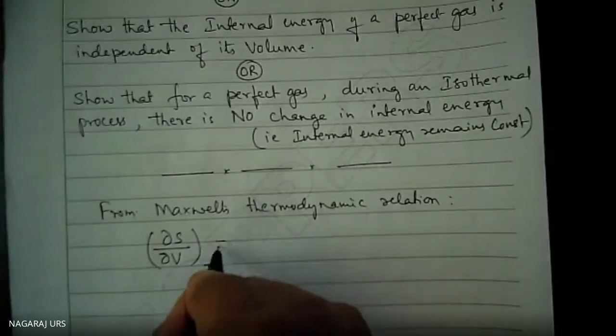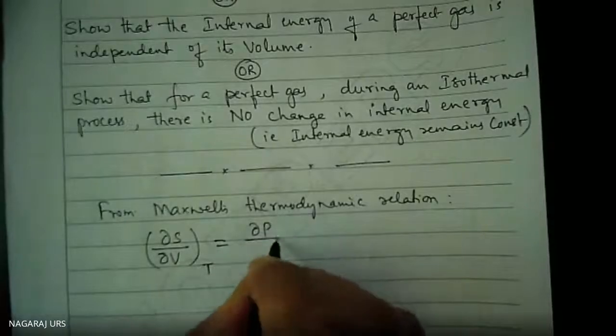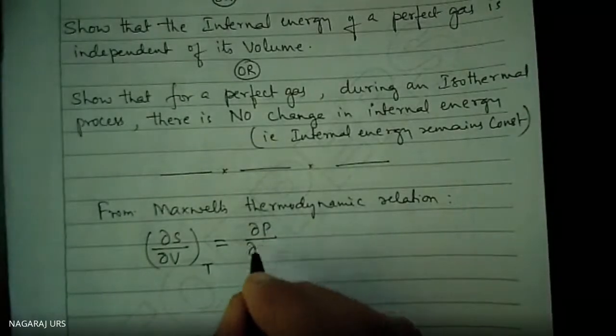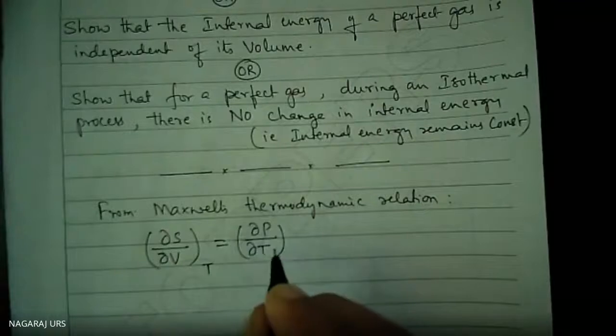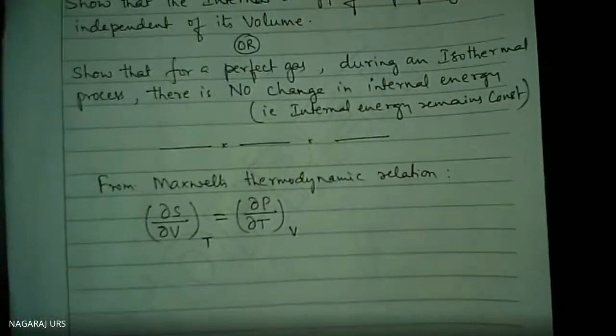That is equal to del P by del T at constant volume. Okay, this is from Maxwell's thermodynamic relation.